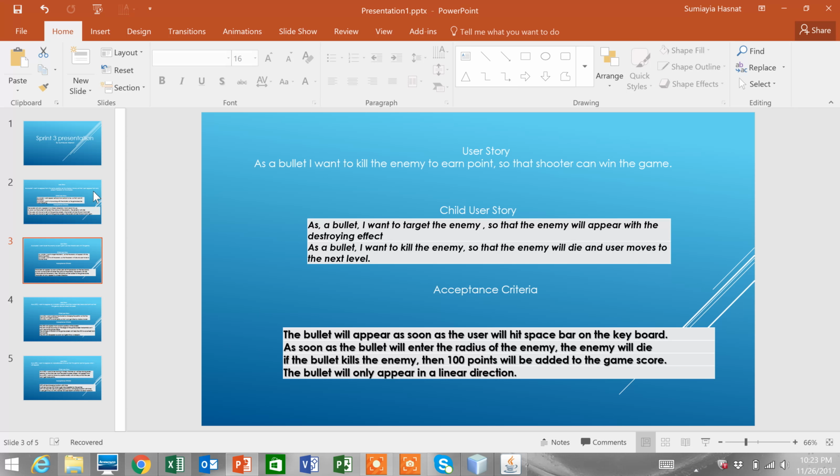User story: as a bullet, I want to kill the enemy to earn points so that the shooter can win the game. Child user story: as a bullet, I want to target the enemy so that the enemy will appear with a destroying effect. As a bullet, I want to kill the enemy so that the enemy will die and the user moves to the next level.